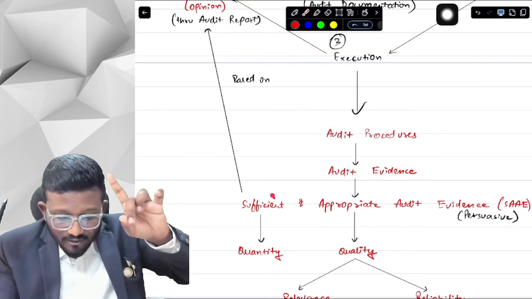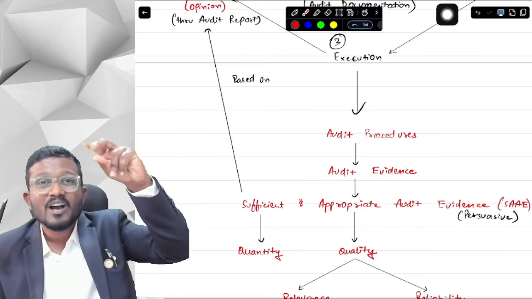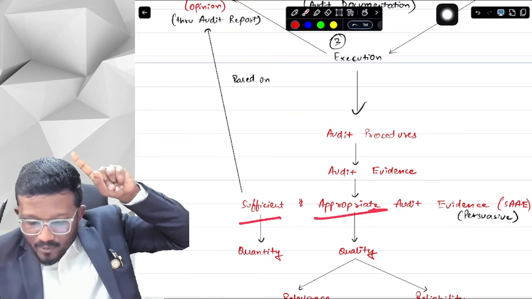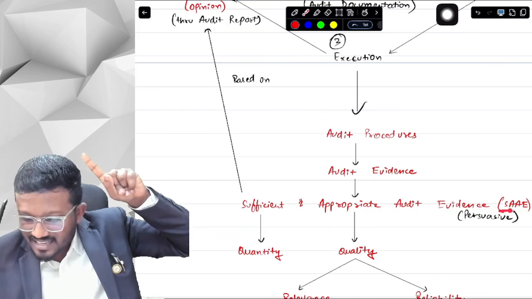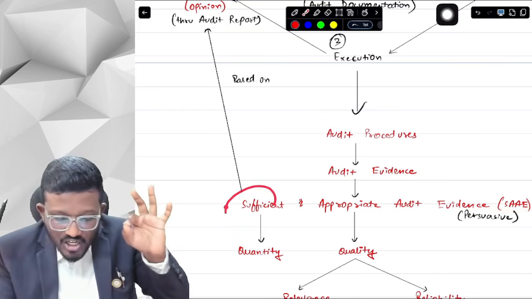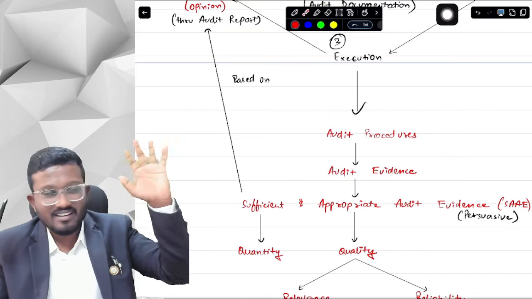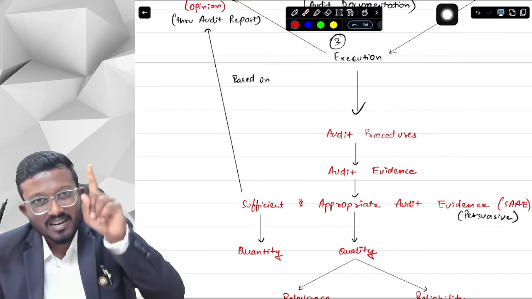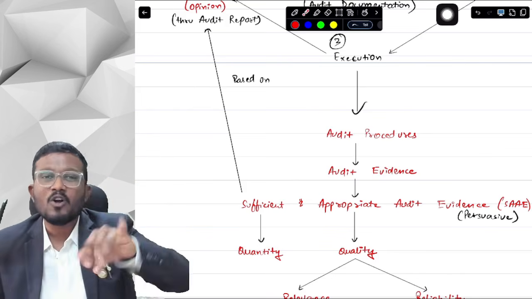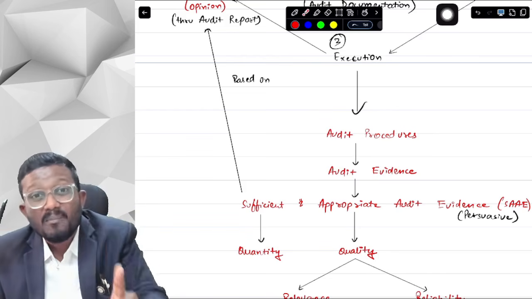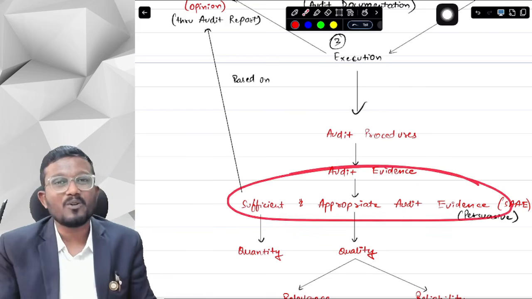You don't have to just obtain audit evidence. You have to obtain sufficient and appropriate audit evidence, which in short is called SAAE. So what is sufficient and appropriate audit evidence? Just as I told you, we do not concern ourselves with misstatement, we concern ourselves with material misstatement. We do not care about the auditor, we care about the independent auditor. Same here, we do not care about audit evidence, we care about sufficient and appropriate audit evidence.